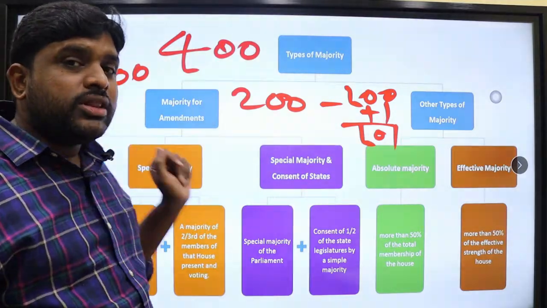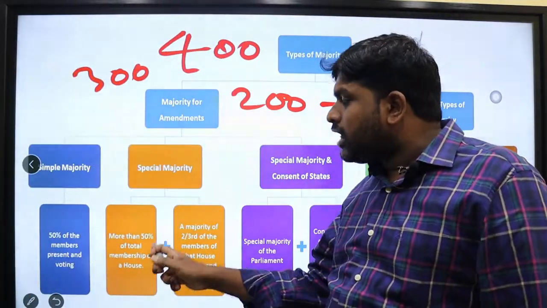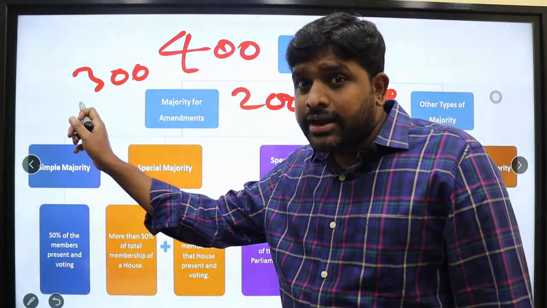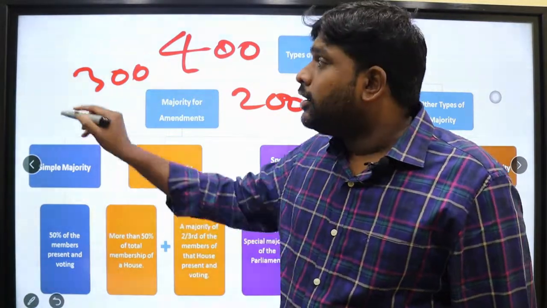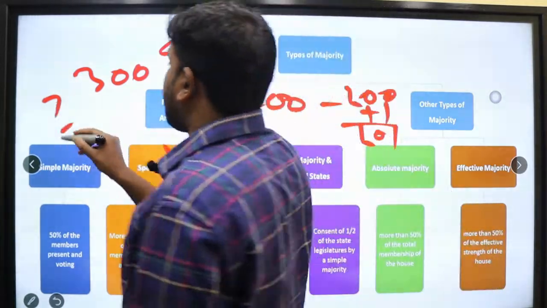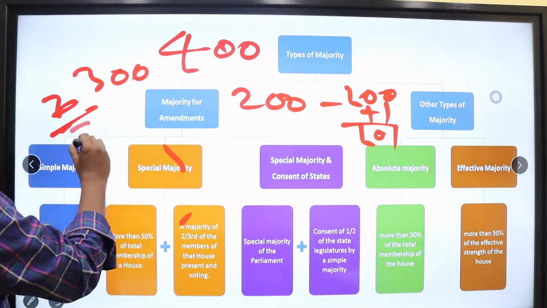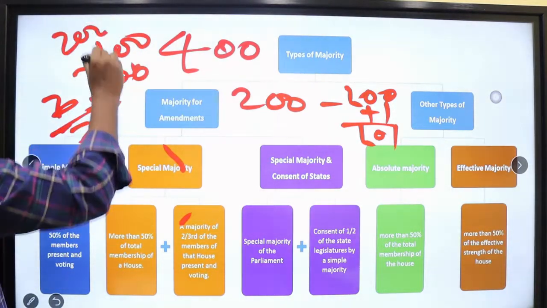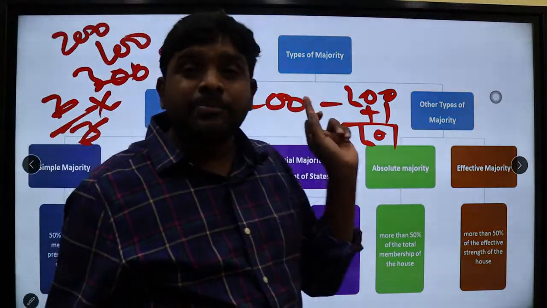When this 300 are present, means more than 50%, more than 200, 300 is there. So within this 300, 2 by 3rd means compulsory 200 voting should come.